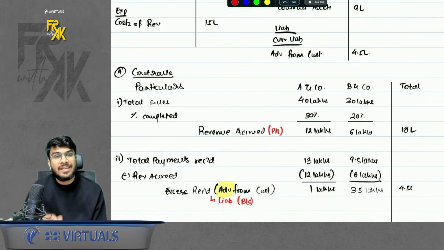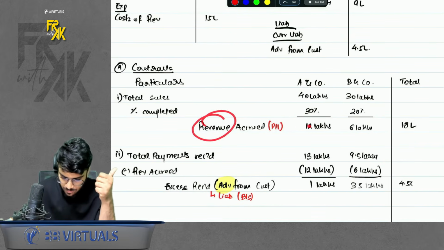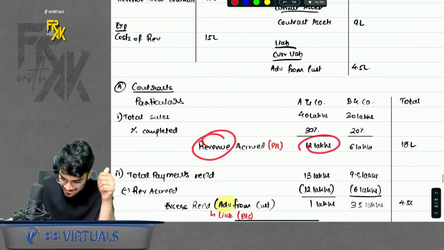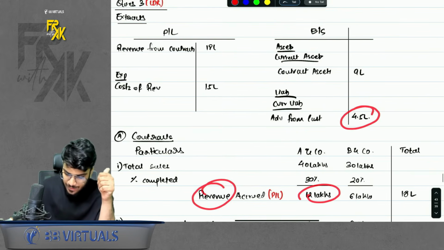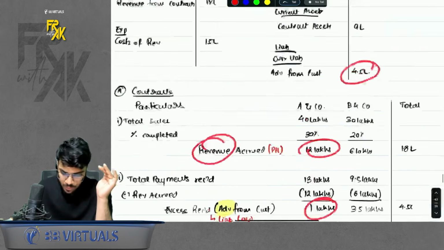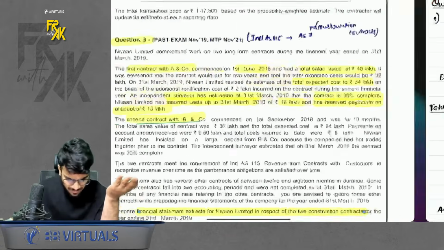So they want us to give the extract. So what will be the extract? 2 items will come in P&L. One is the revenue accrued and one is the cost accrued. And 2 items will come in the balance sheet. One is the excess money which you received like an advance, and one is the excess cost which you paid in advance like a prepaid expense. We call it contract assets. This much. That's it. This was question number 3. A very simple and a very good question.